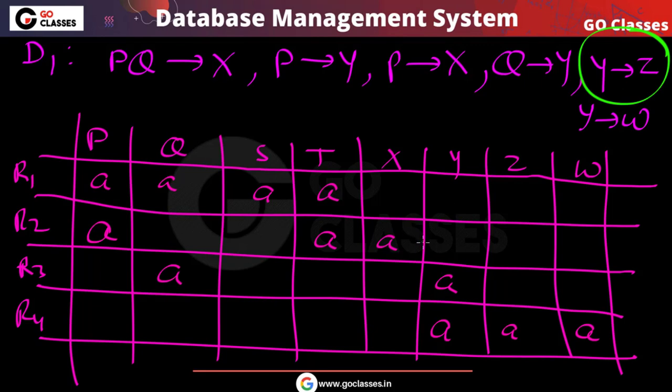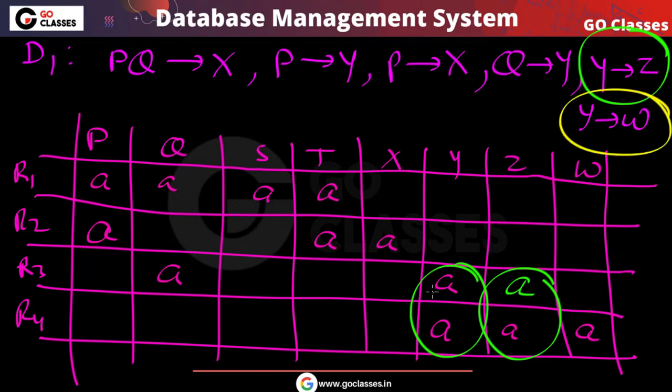Okay, so let's take this Y determines Z. Whenever the Y value is the same, you can notice in these two tuples the Y value is same, so in these two tuples the Z value also will be same. So you will put Z here. You can notice Y determines W. Just look at it here. Y determines W, so in these two tuples Y value is same, so in these two tuples the W value will also be same. So you will put A here also. Okay, so this is the point.